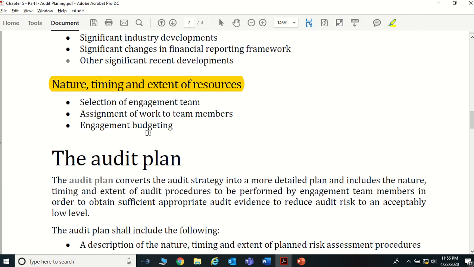And the engagement budgeting, right? How you are going to budget the engagement, because when senior people are more involved in the audit, your audit fees also have to be increased, right? When the involvement of your audit manager, director and partners increases, you want to consider that. Say for example, if you're going to do a private limited company, the audit manager would have enough experience to handle that particular audit.